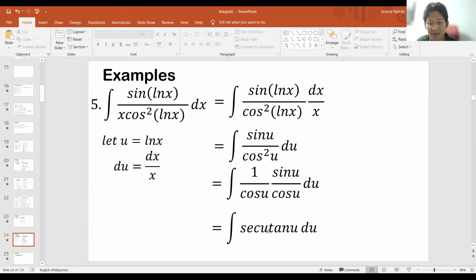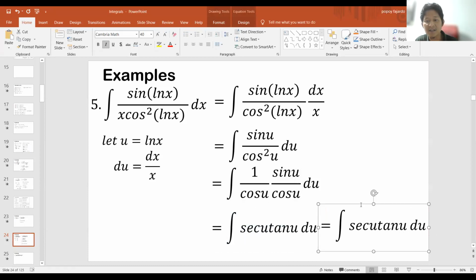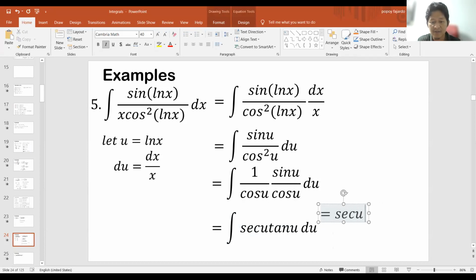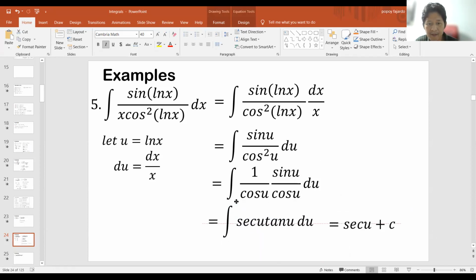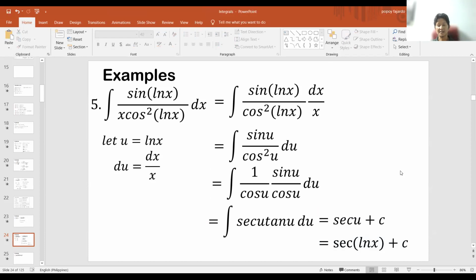So, integral of secant u tangent u is just simply, ano ulit ito? Ito ay simply secant u plus c. Right? So, and then finally, we'll just have to replace this now with your previous variable, magiging secant of ln x na lang siya. Plus c. And then we're done.